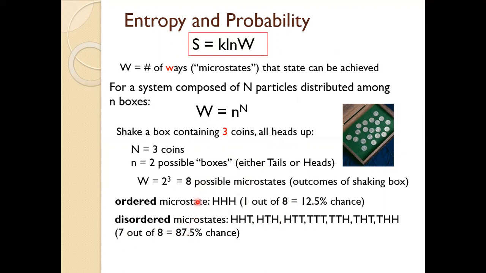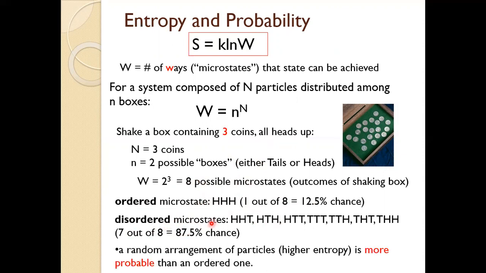So an ordered microstate is less random, it has lower entropy compared to a disordered microstate, which is more random and therefore has higher entropy. And as we've seen in this very simple example, the disordered microstate, the one with higher entropy, is more likely to happen because it has higher entropy. Likewise, the ordered microstate is less likely to happen, less probable, because it has lower entropy.